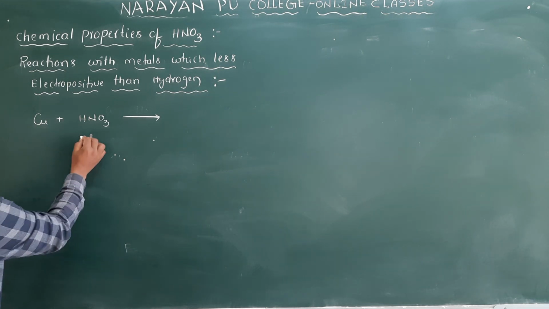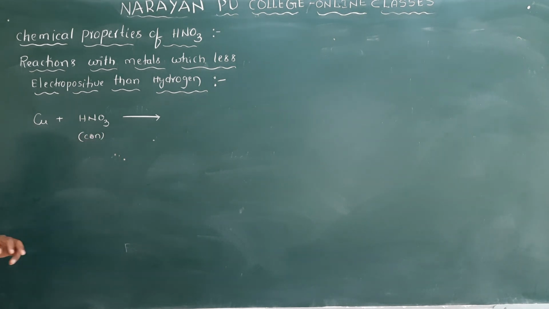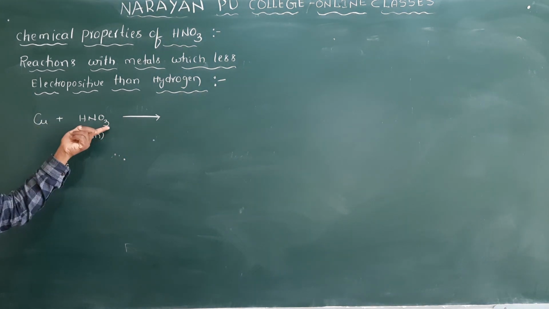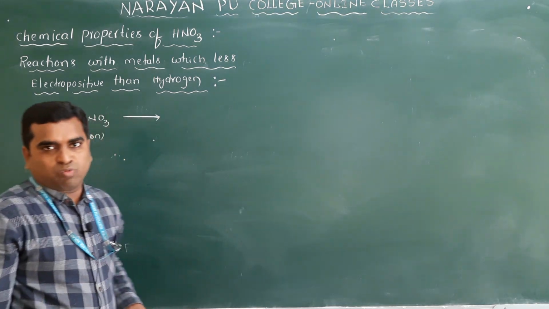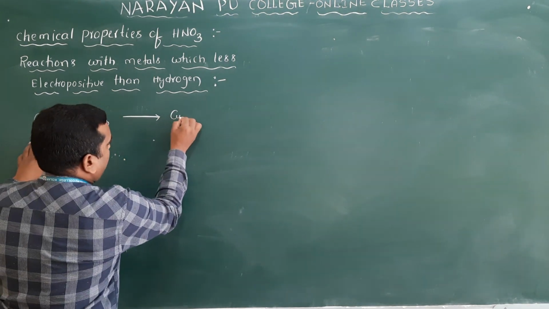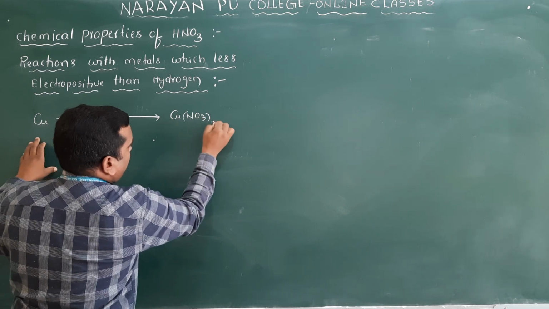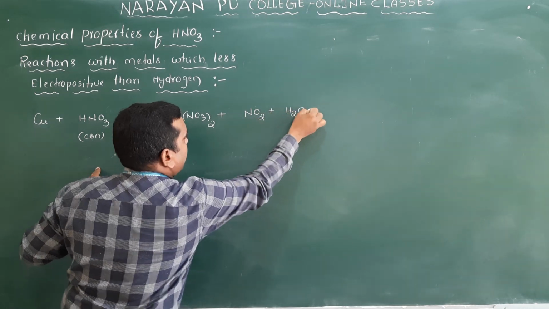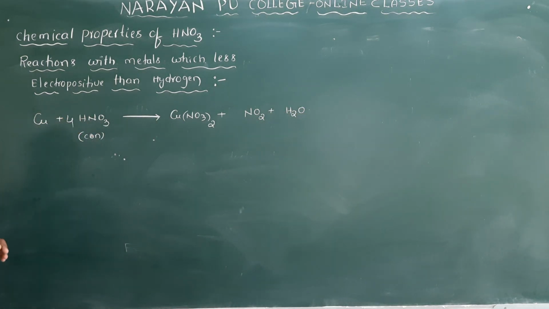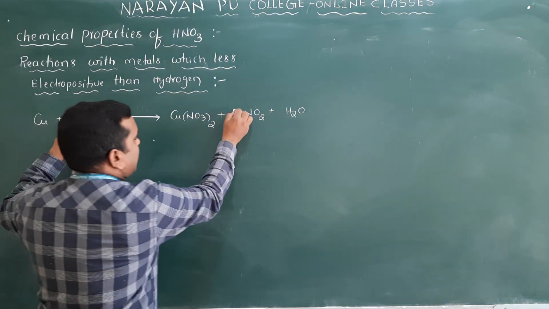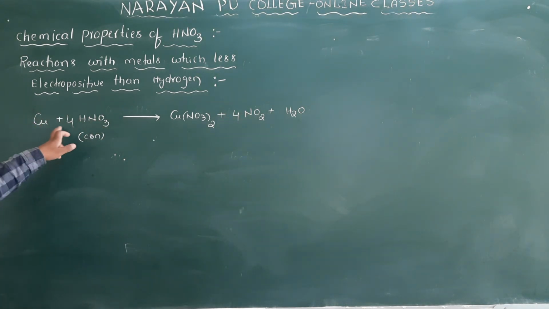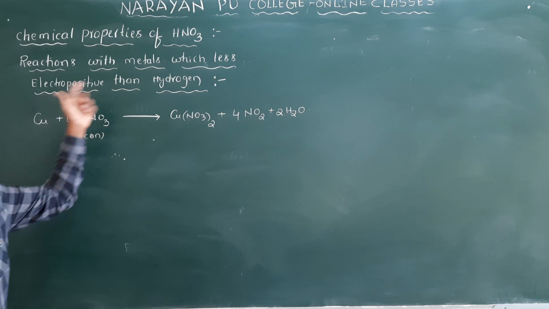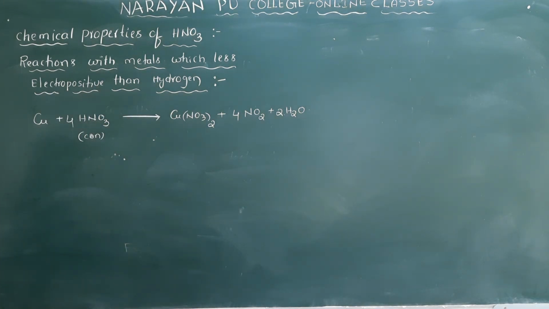So when I take concentrated HNO3, you already know the products. Metal will be converted into metal nitrate, and concentrated HNO3 is converted into NO2. So the compounds you will get are copper nitrate, Cu(NO3)2, plus NO2 plus H2O. If you balance, you will get 4 moles of HNO3, 4 nitrogens are there, so you take 4 here, and hydrogens, multiply this one with 2. You know how to balance this, use the same ion electron method.